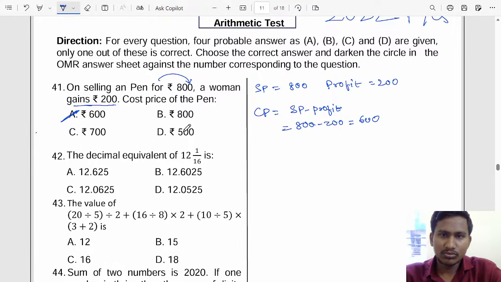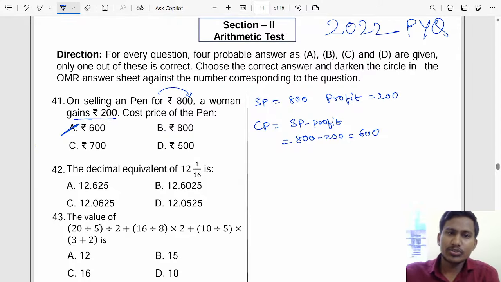Now let me solve the second question. They are asking the decimal equivalent of 12 and 1 by 6. 12 and 1 by 6 means 12 point something. So what is that something?